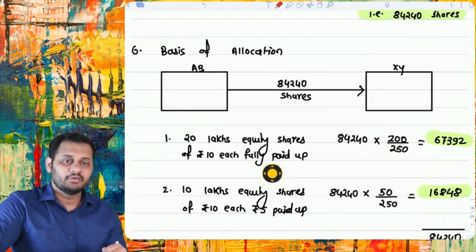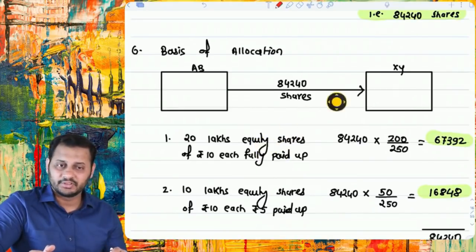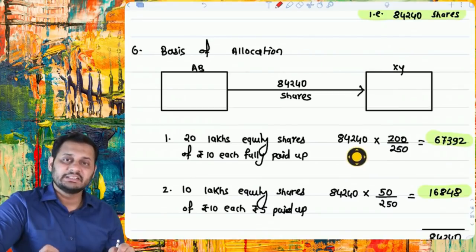Total payment, the total capital of these two types of shareholders in XY Limited, was 250. So what is 200 divided by 250? That is the percentage of ownership of this type of shareholder in XY, and 50 divided by 250 is the percentage of ownership of this type of shareholder in XY. That's it. So we divided the shares in this manner itself.